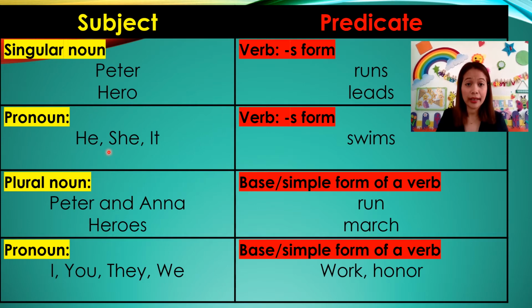Pronouns like he, she, and it take the verb S form: swims. Plural nouns, Peter and Anna, heroes, take the base or simple form of a verb: run and march. Pronouns I, you, they, and we take the base simple form of a verb: work or honor. Alright?